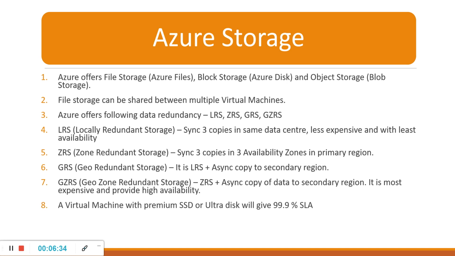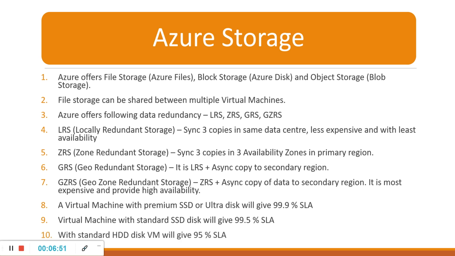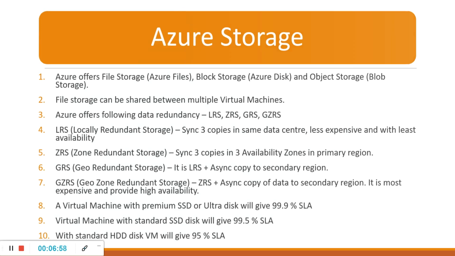So let's see the availability of a virtual machine with the disk type. A virtual machine with premium SSD or ultra disk will give you 99.9% availability or service level agreement. A virtual machine with standard SSD will give you 99.5% availability, and standard hard disk will give you 95% availability.